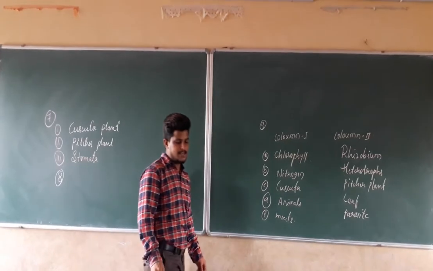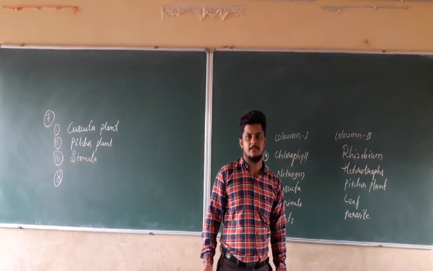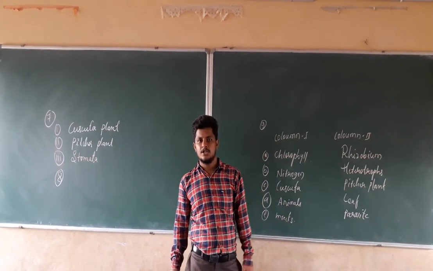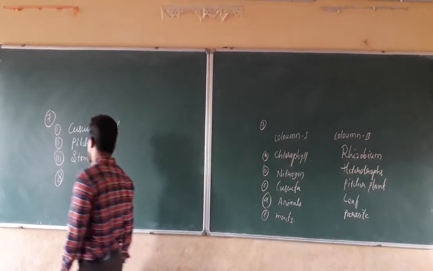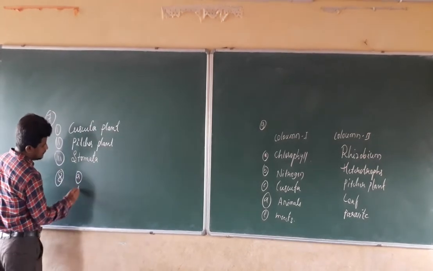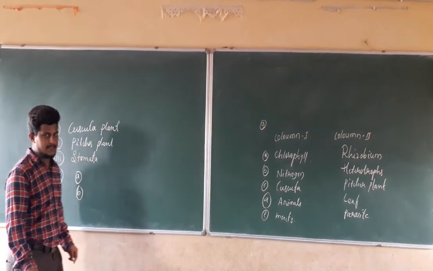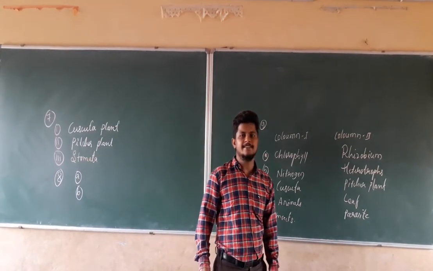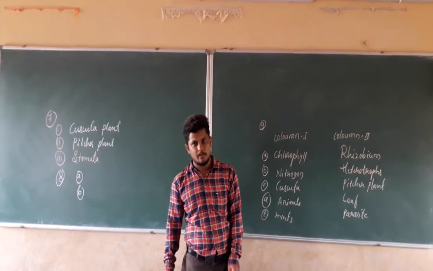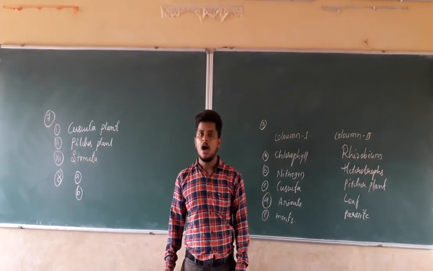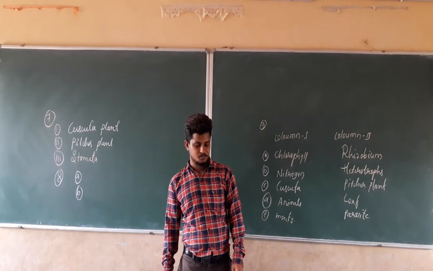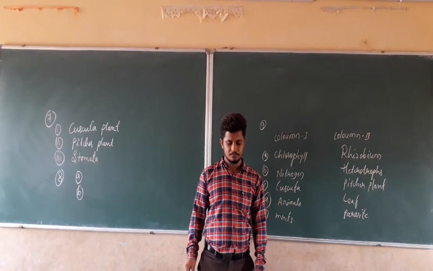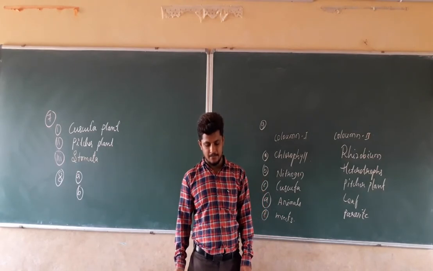Main question number 8. What is it? We have to take the correct answer. There are 4 options given for each question. So there are 2 questions, A and B. Again 2 sub questions, one is A, another one is B. When you check the question here, Cuscuta plant is an example for: A, autotroph, B, parasite, C, saprotroph, D, host.